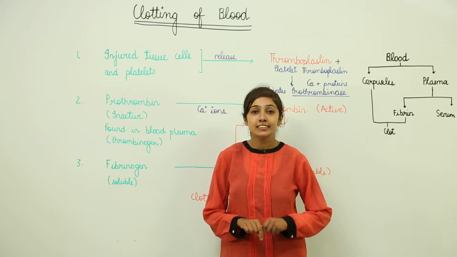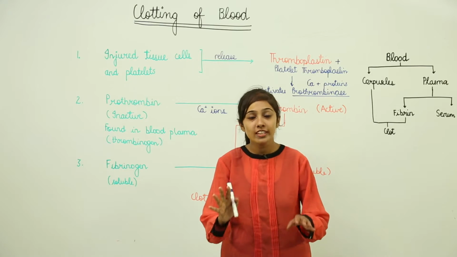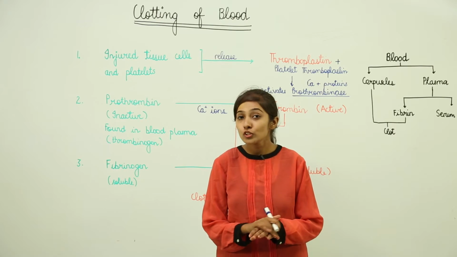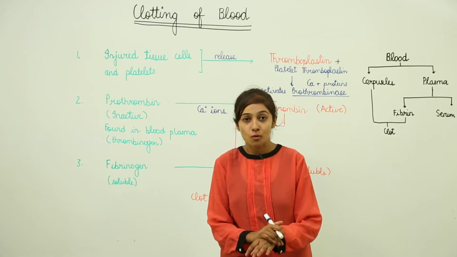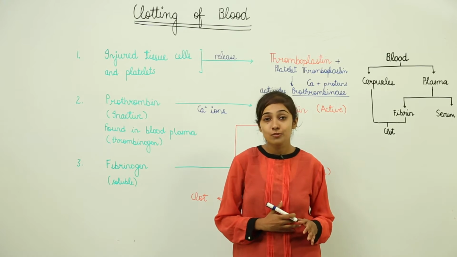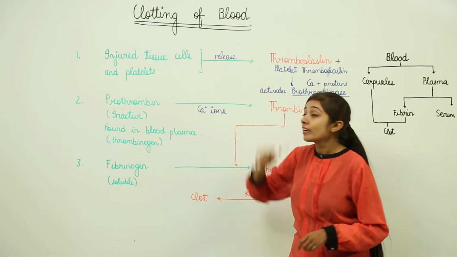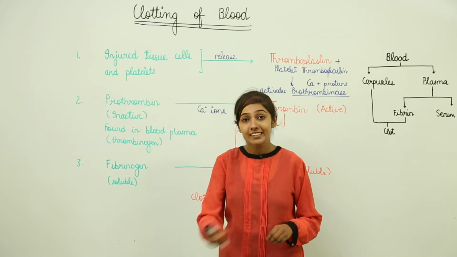Let us discuss the clotting of blood. When there is any sort of injury on your skin, you see after some time there is the formation of a clot and the bleeding stops. So how does this happen and what are the reactions that go on inside your body due to which there is blood clotting? If blood clotting were not there, then a person might bleed to death.